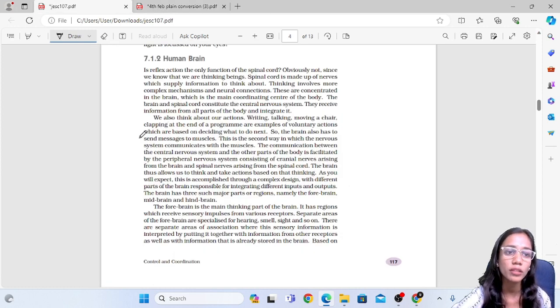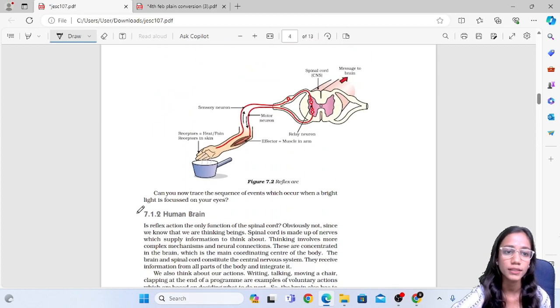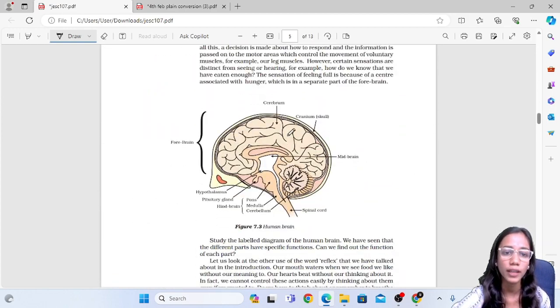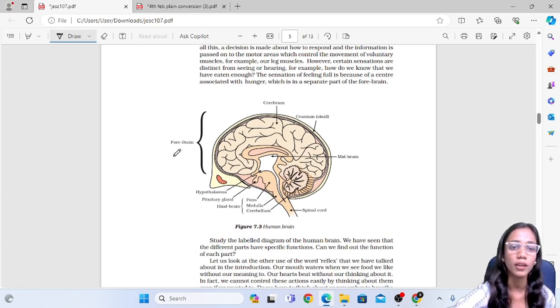So the human brain is divided into three parts: the forebrain, the midbrain, and the hindbrain. Now in the forebrain there is the cerebrum, and in the hindbrain there is the cerebellum, pons, and medulla.